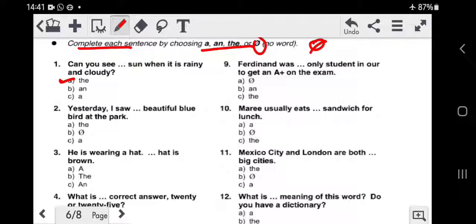Second sentence. Yesterday I saw a beautiful blue bird at the park. Now what kind of bird? The bird they have put specifically, it was a blue bird and a beautiful bird. Therefore, we use the article the.